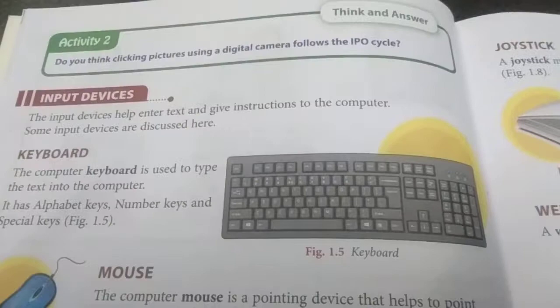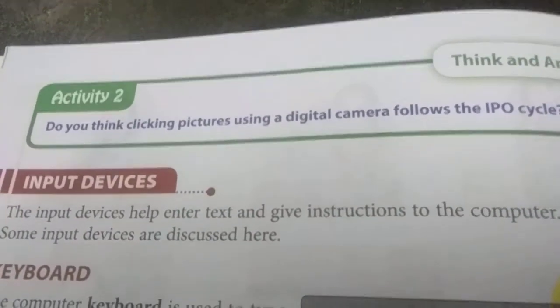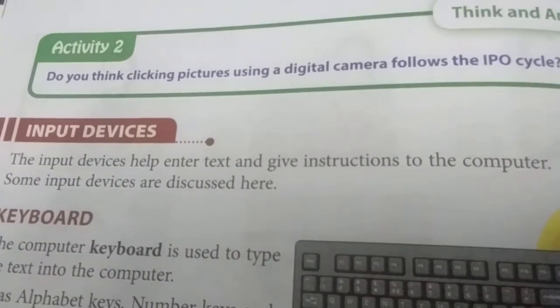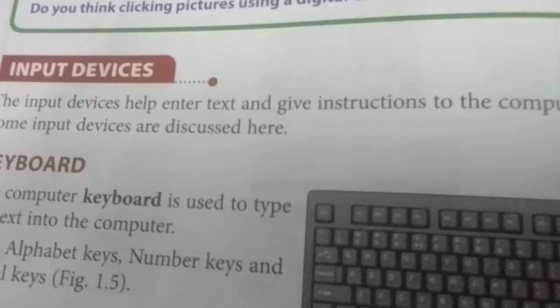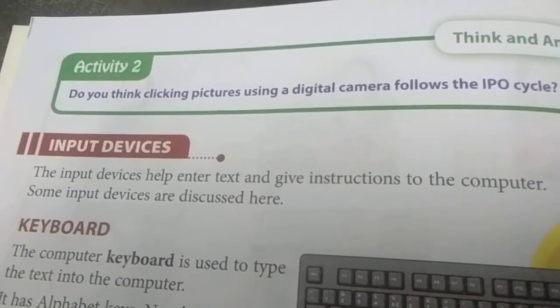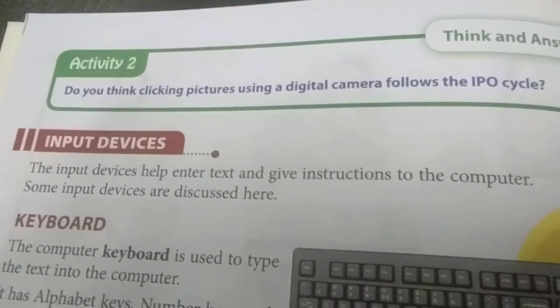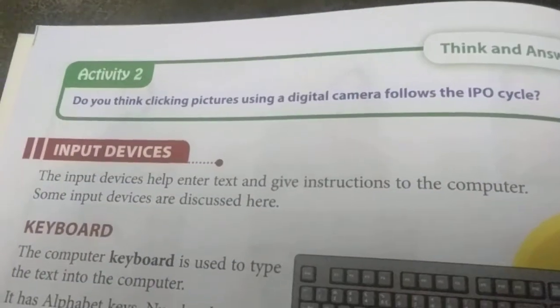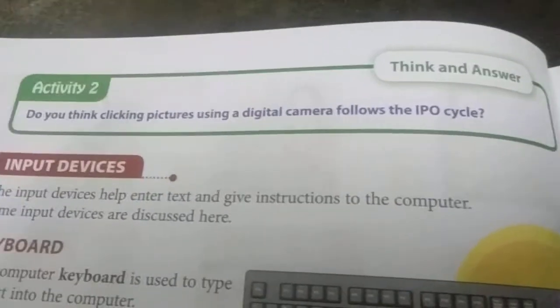See the topic, activity 2. Do you think clicking pictures using a digital camera follows the IPO cycle? Is it right? Yes, right. When you are clicking the photo, you give an input to the camera. Whatever object you take the photo of, that is the input. Then after you press the button, you are monitoring the output of the object. Finally, the picture that you want should be stored inside the camera. So the IPO cycle is involved here also.